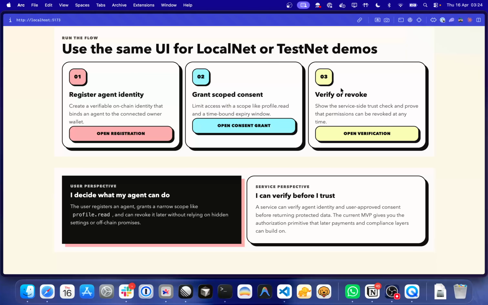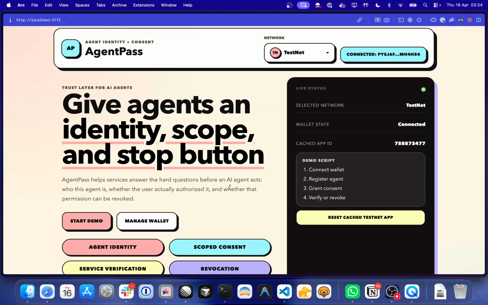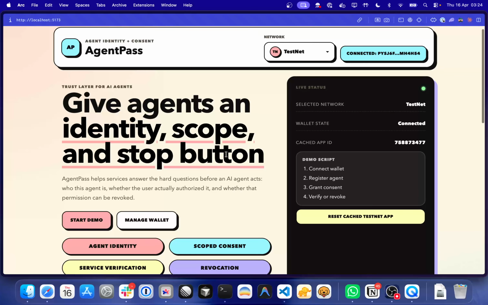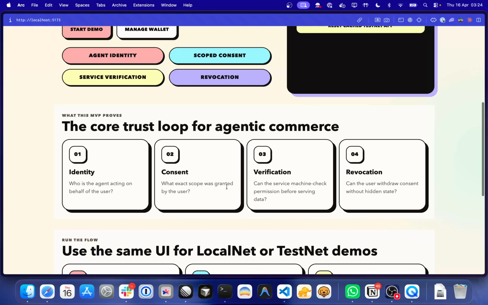So this was phase one of AgentPass, which is basically to be able to create agents on Algorand, grant them consent scope, and also revoke them. For phase two and phase three, we are planning to integrate X402 micropayments, so the developers and users can have things like spending limits per scope.